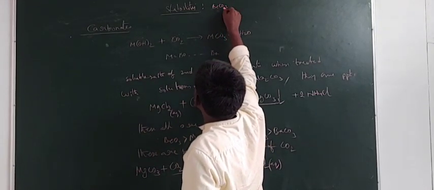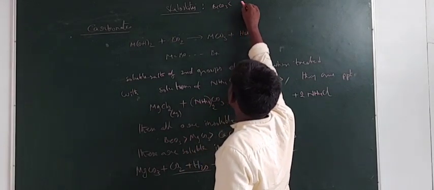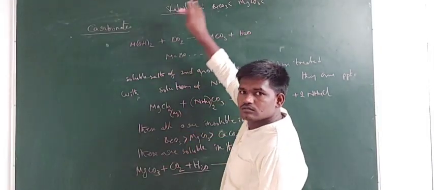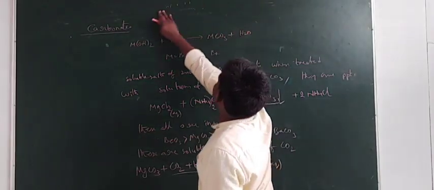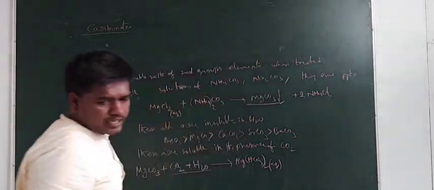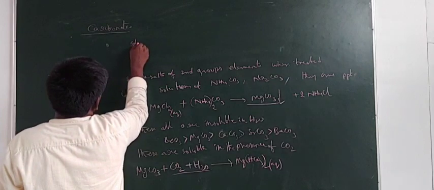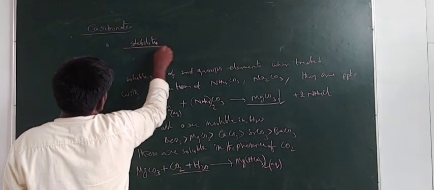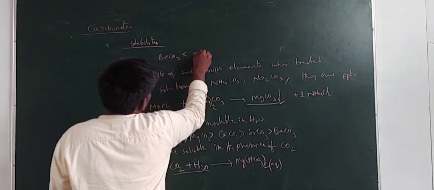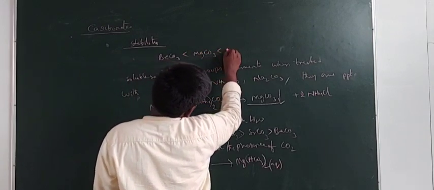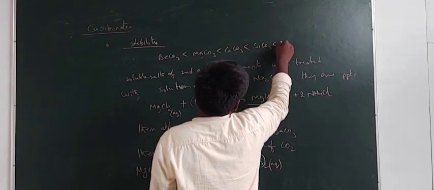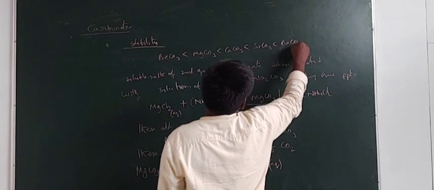So the thermal stability order of the carbonates of the secondary group elements is: BeCO3 is less stable than MgCO3, less stable than CaCO3, less stable than SrCO3, less stable than BaCO3.